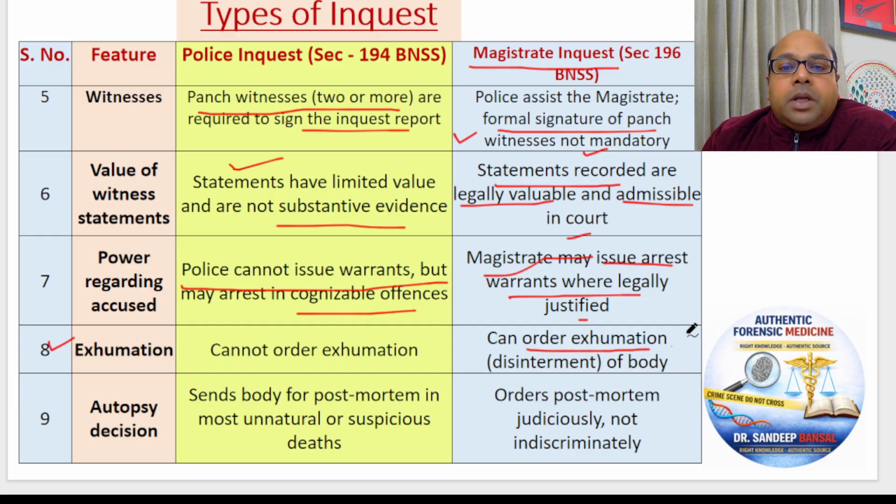Sometimes the police or the magistrate may feel that there is a need to examine the body again, to investigate. A second post-mortem is required. So the body can be exhumed, that is, taken out from the burial ground. This is called exhumation. But police has no powers to order exhumation. If the police wants an exhumation, they have to go to the magistrate. The magistrate has the powers to order exhumation. Only on the written orders of the magistrate can exhumation of the body, that is, taking out the buried body for investigation, be done.